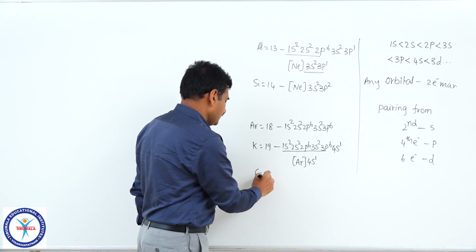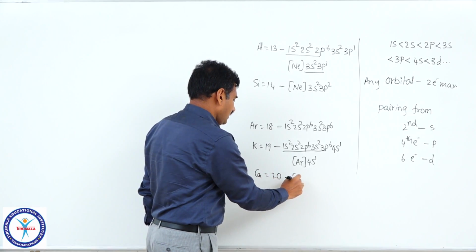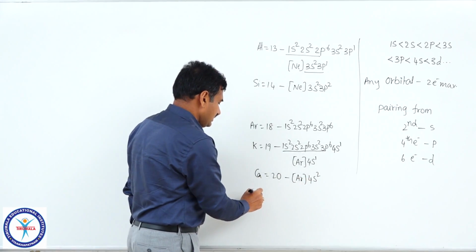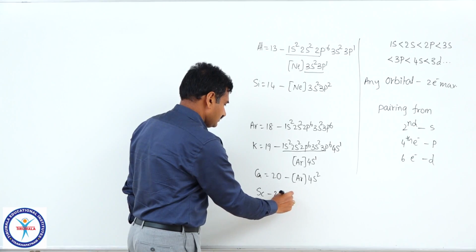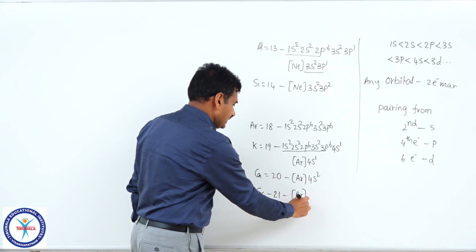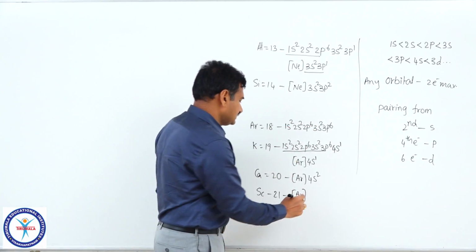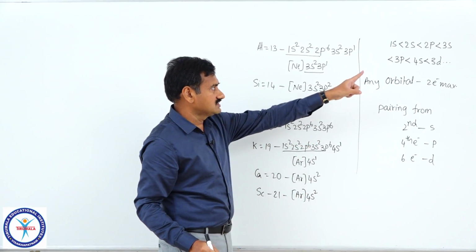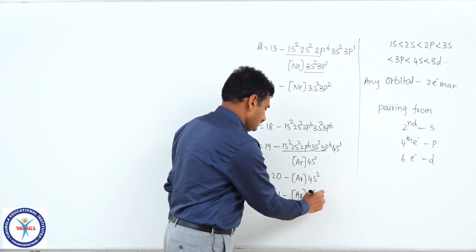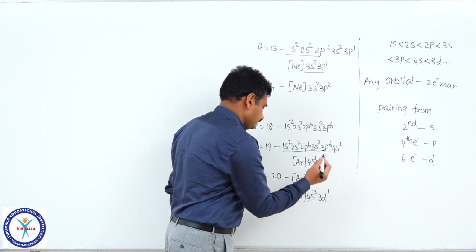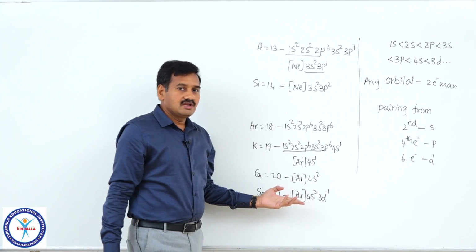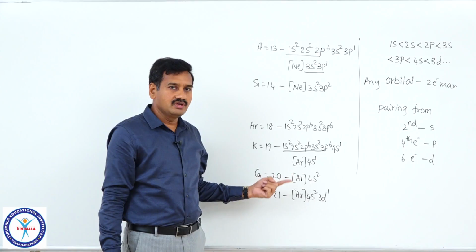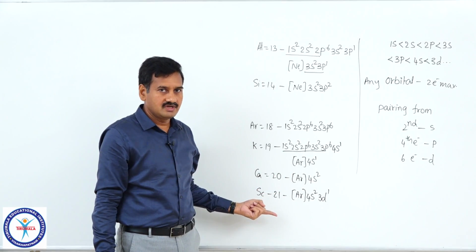Similarly, calcium with atomic number 20, argon 4s2. Scandium with atomic number 21, argon, 18 electrons are over, in 4s a maximum of 2 electrons can be filled, 4s2. After 4s, the electron will enter 3d. So, 4s2 3d1. Similarly, for the other elements also, you can write the electronic configurations easily by knowing the atomic number, right.